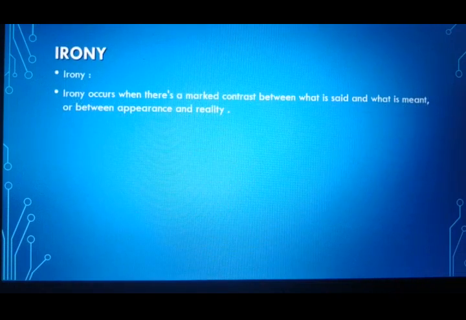Now let us go to the next, that is irony. Irony occurs when there is a marked contrast between what is said and what is meant, or between appearance and reality. Like if you just remember your discussion with your friends or colleagues, and somebody is trying to tell you something and you say, I know you're smart, but actually we don't intend to say that, so we are saying it ironically. So that is a figure of speech where I say what I don't actually mean. Now let us see the examples.